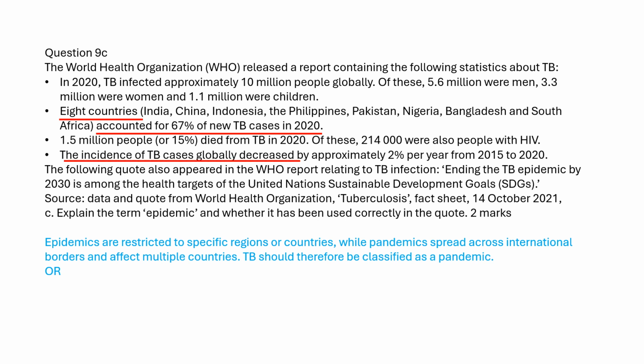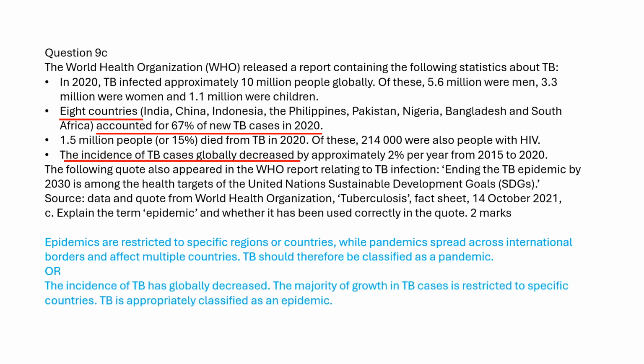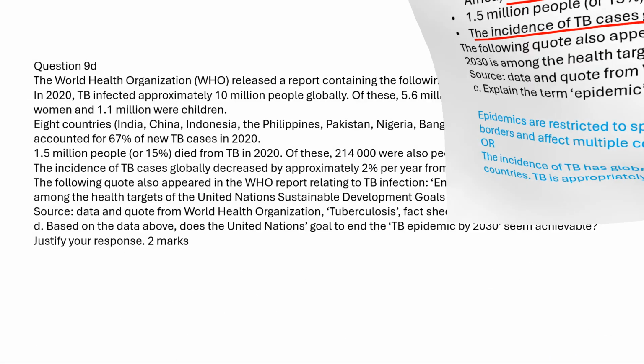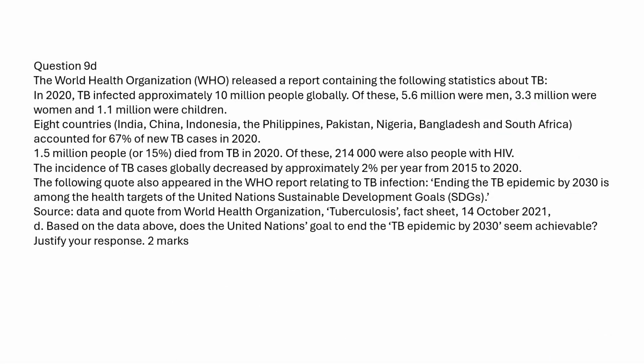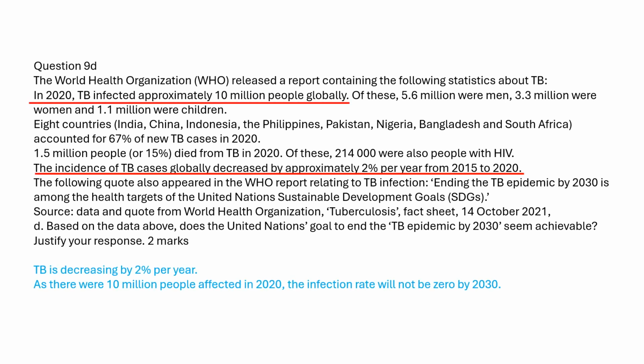The incidence of TB has globally decreased. The majority of growth in TB cases is restricted to specific countries. TB is appropriately classified as an epidemic. TB is decreasing by 2% per year. As there were 10 million people affected in 2020, the infection rate will not be zero by 2030.